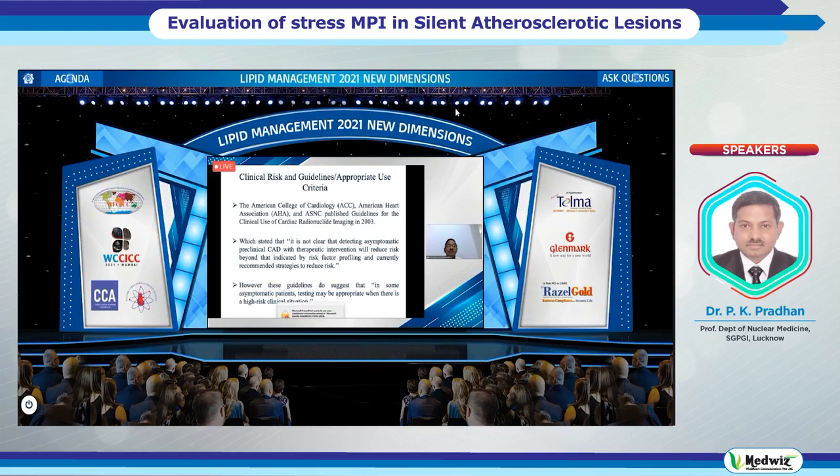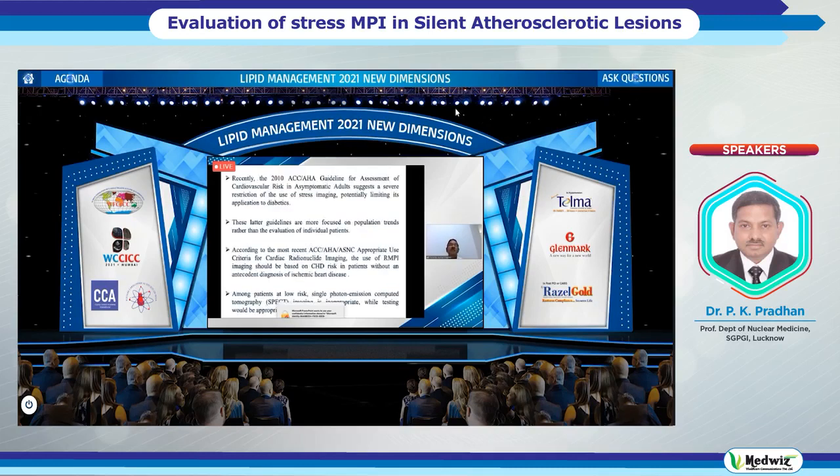However, these guidelines do suggest that in some asymptomatic patients, testing may be appropriate in high-risk clinical situations, which people have already enumerated in this meeting.